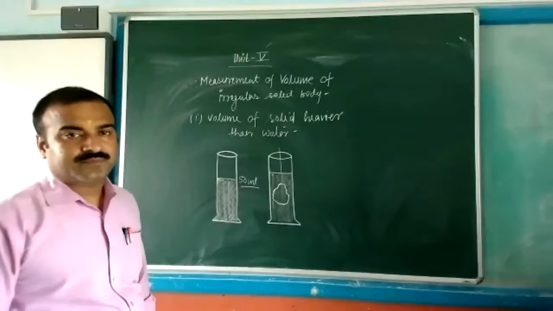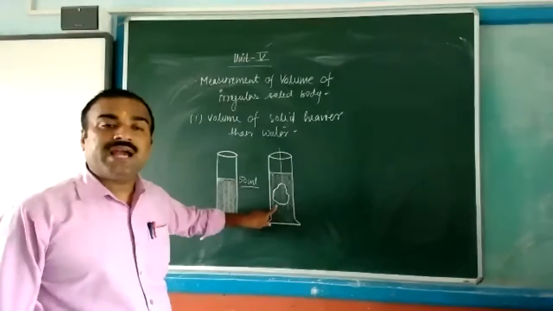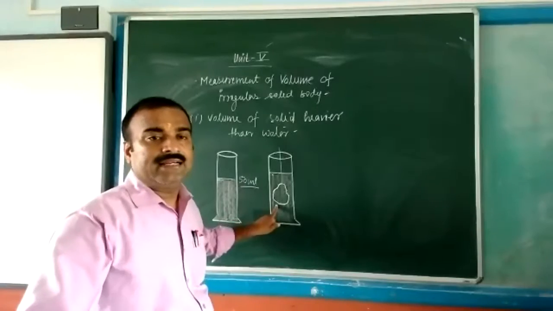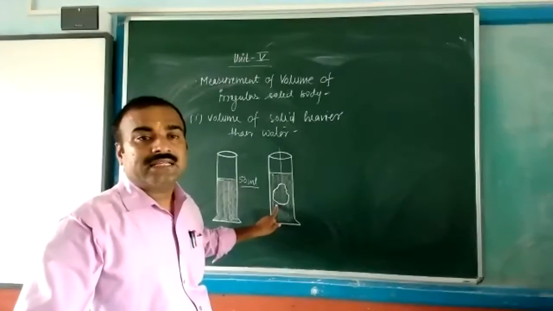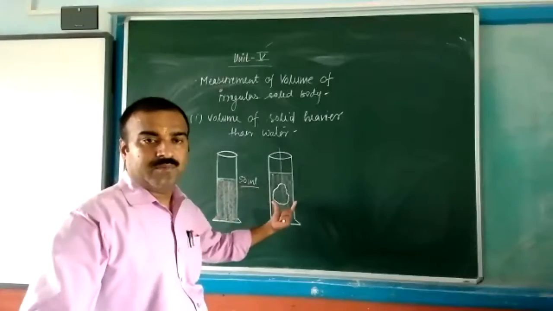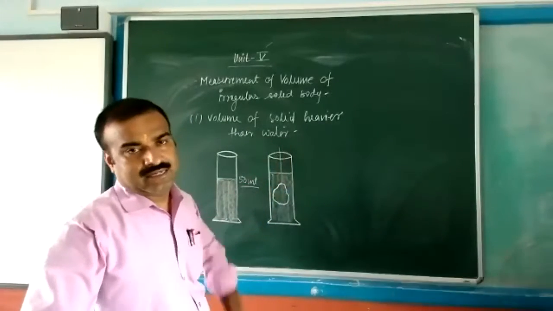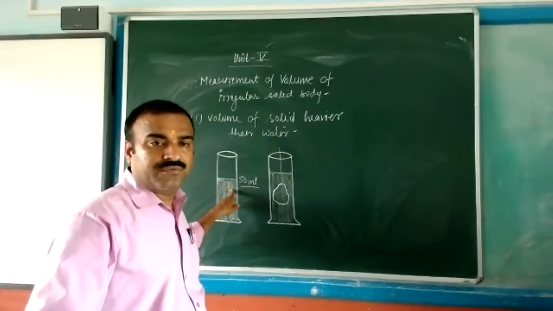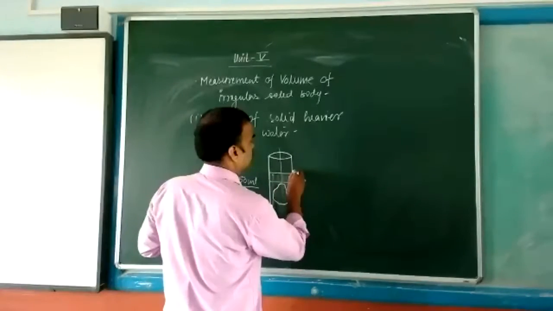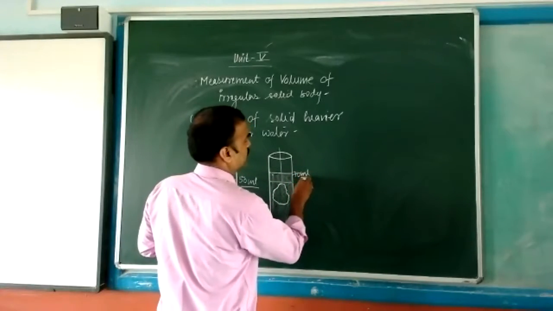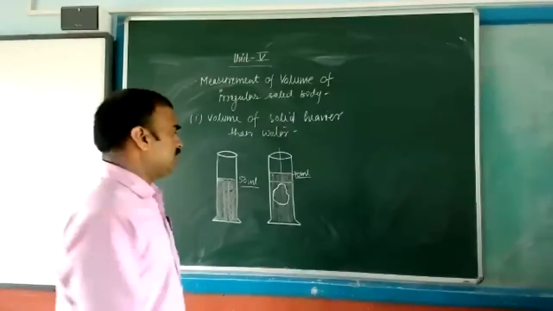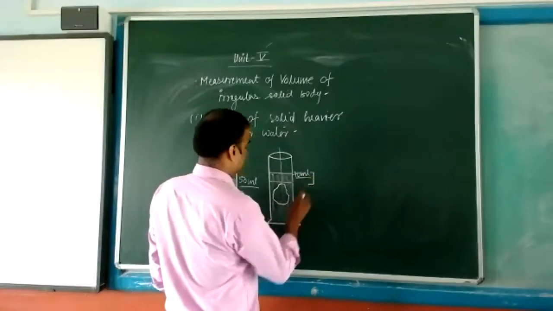See this one. Once we immerse a heavy solid, the level of the water in the given tube will rise. Suppose previously it is 50 ml, then after that 70 ml. Then what is the difference?